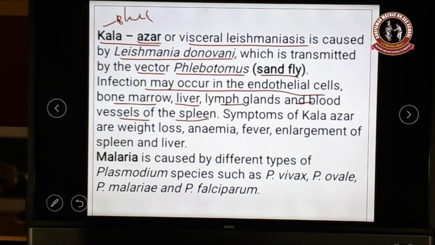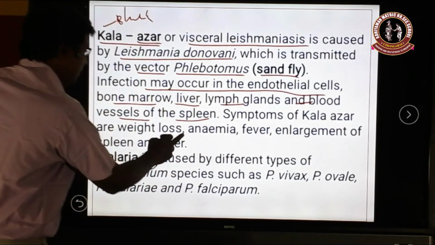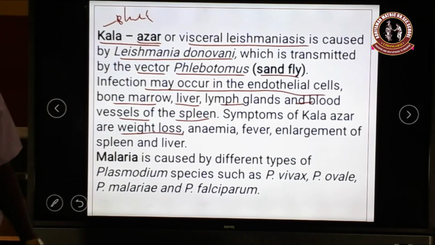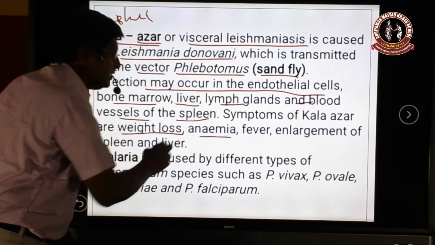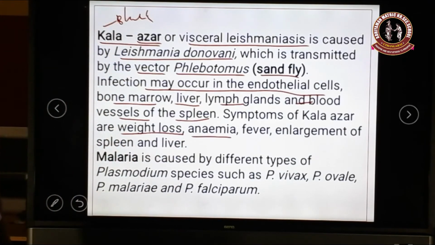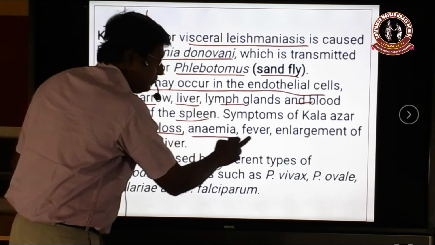And these are all the infective sites of Leishmania donovani. If Kala-Azar fever occurs in people, what symptoms do they show? The symptoms of Kala-Azar are weight loss, completely lost weight, and next, anemia. That means the RBC count is reduced, and they also have fever.